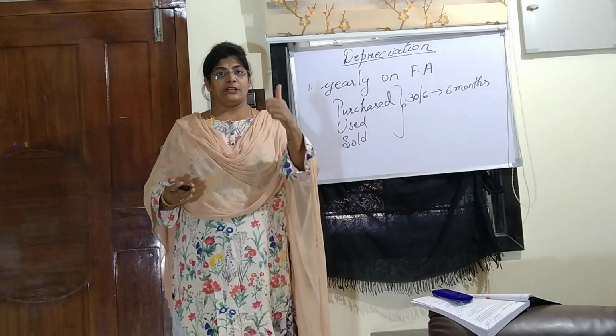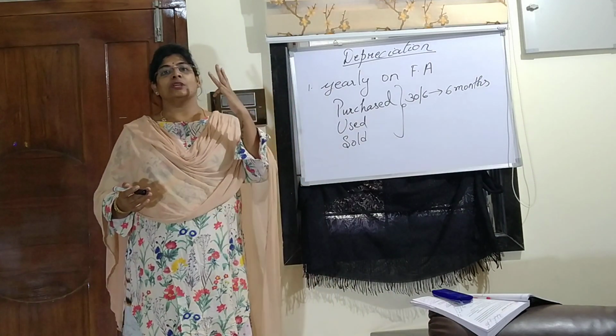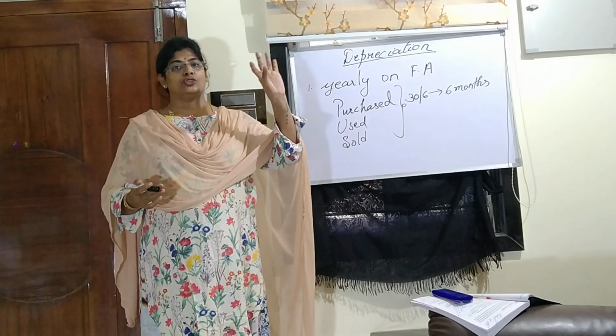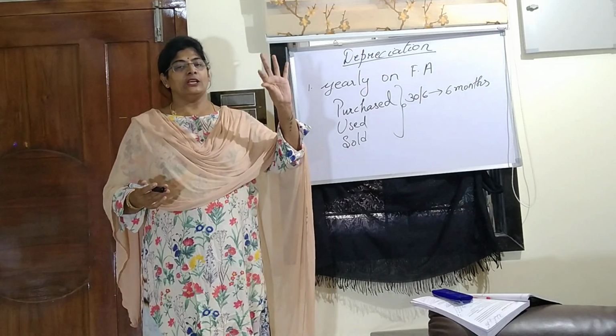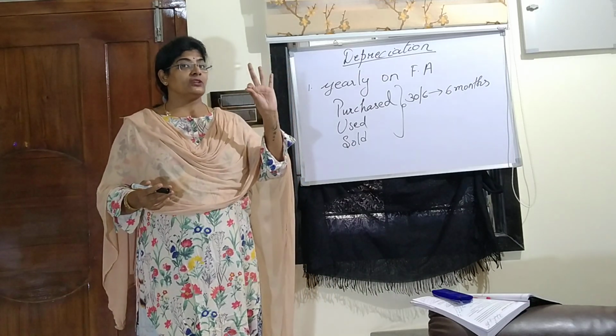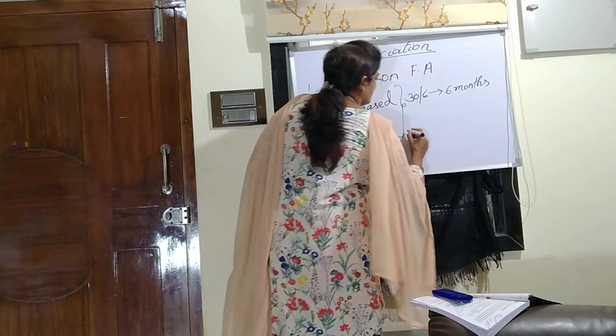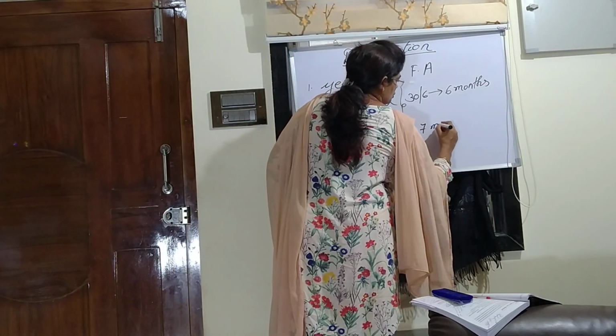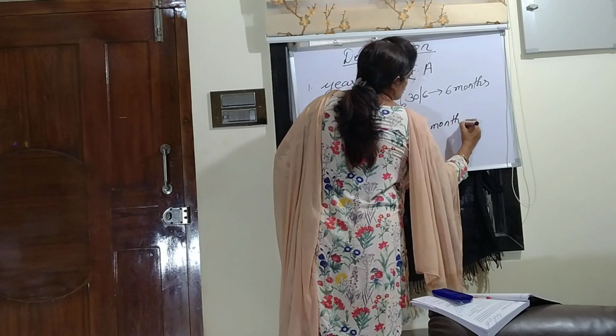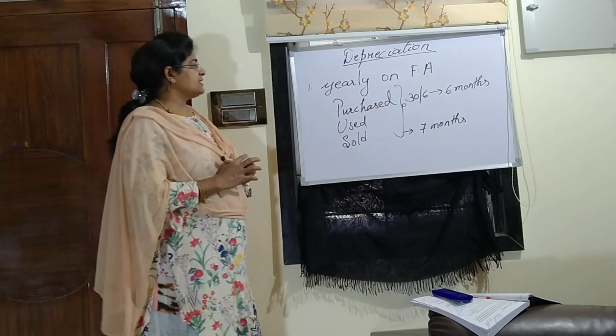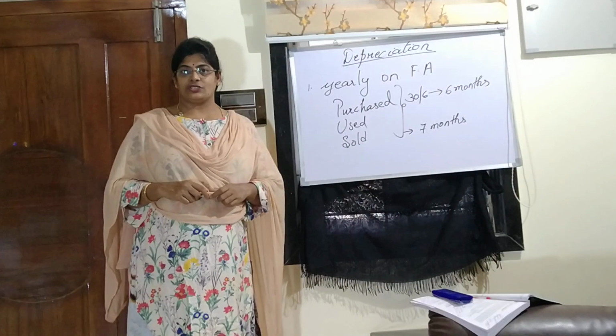That is January, February, March, April, May, June, July. So 7 months I have used, because on 1st August I sold it. So 7 months only I will be calculating the depreciation on the sold machinery. So this is how you will be calculating depreciation, children.